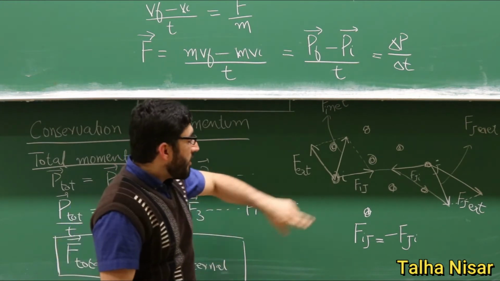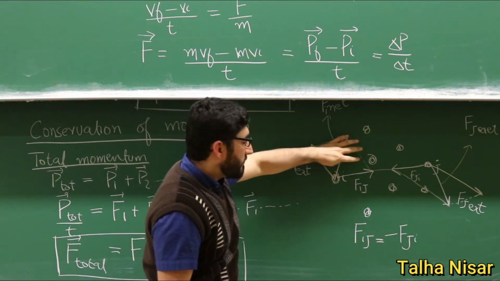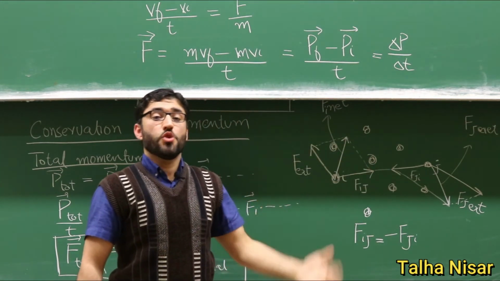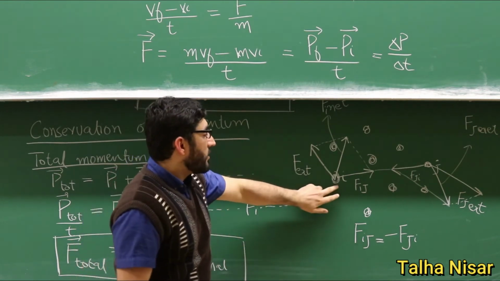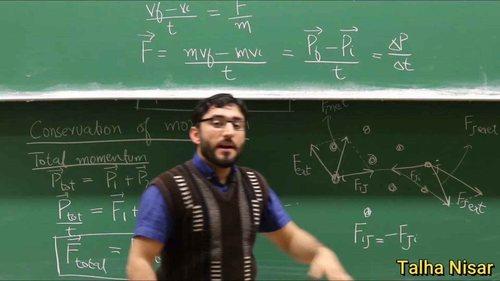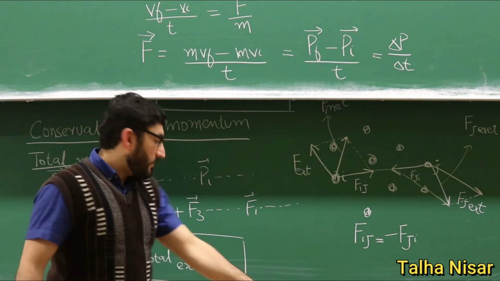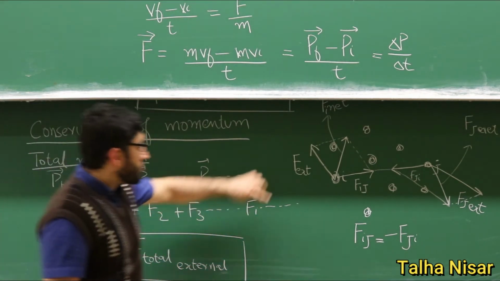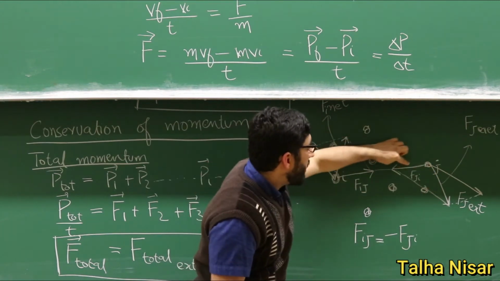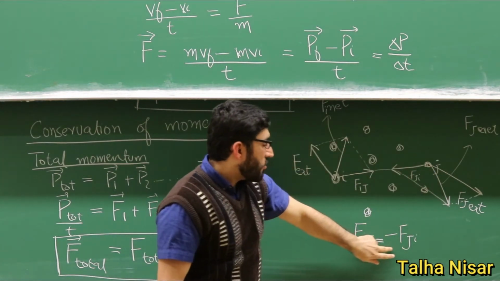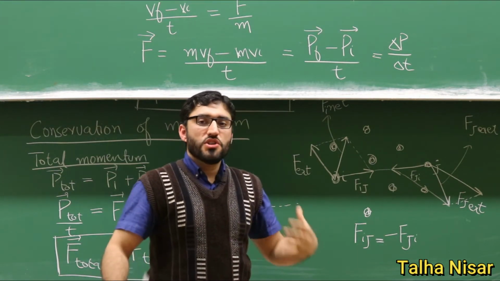For example, when particles collide with each other, or more than two particles interact with each other, the momentum of the individual particles will change. But if we sum up the momentum and there is no external force, the only forces we will have are these two forces, and according to Newton's third law, they will just cancel each other and there will be no change in momentum.